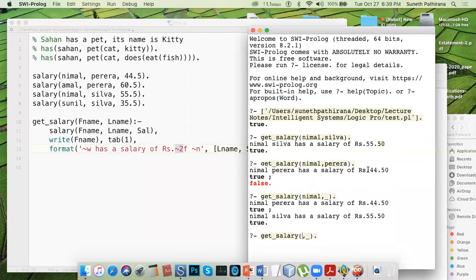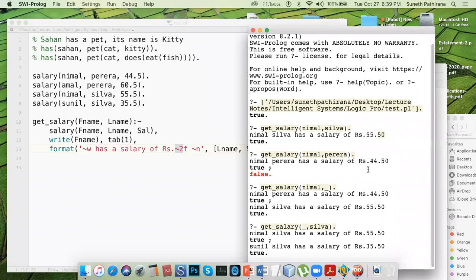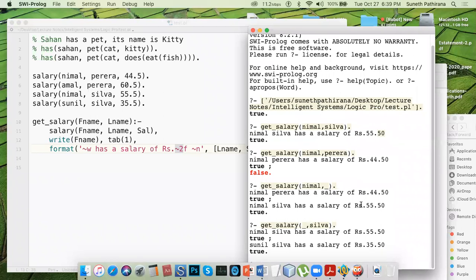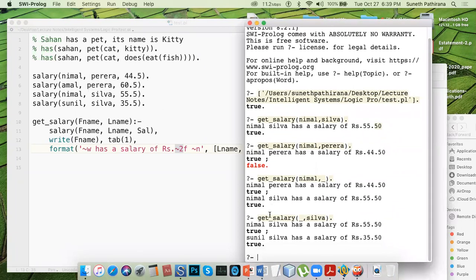Here this time we will swap the variable, so the underscore means that regardless of the matching value, we are checking whether there is an existing or matching record. Here we will try for the Silvas. Okay, Nimal Silva has this much. Sunil Silva has this much. That means there are two Silvas, whoever the first name is, and they are earning this much. That means you can do some kind of database query. So you can use Prolog as a kind of database and you can use Prolog itself as a query language if you like.